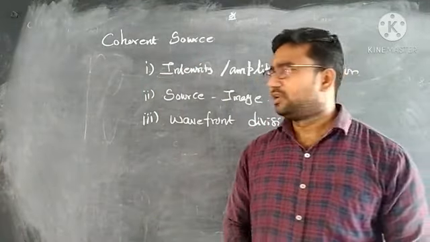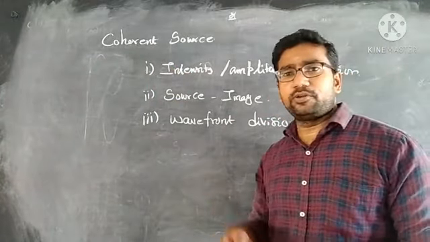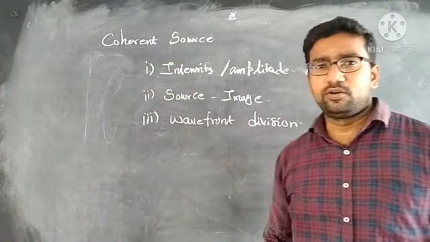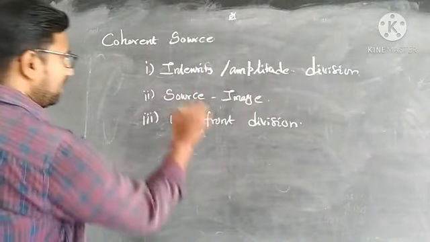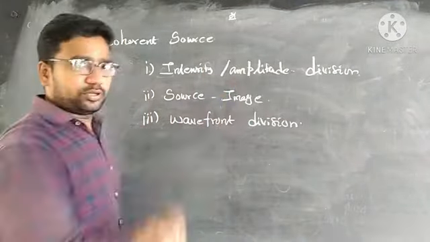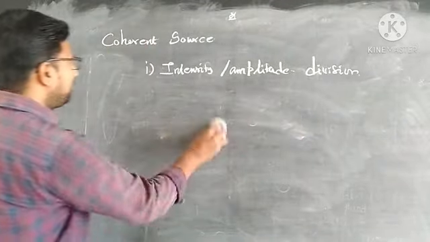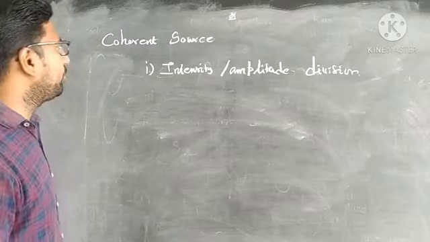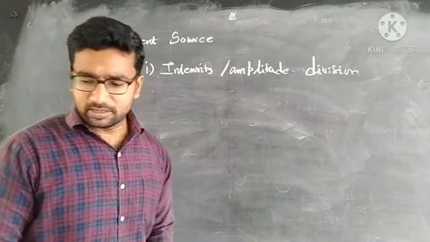By using these three techniques, I am going to produce coherent sources. Okay, let me see one by one. First, intensity or amplitude division. How will you obtain coherent sources by this method? By making some simple experiments.